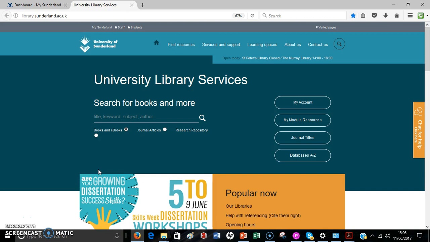The good thing about this as well is that you can automatically update the bibliography as you go along, and even better, it will actually put things in the right order, A to Z, in your bibliography at the end.